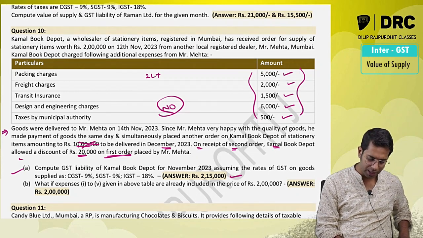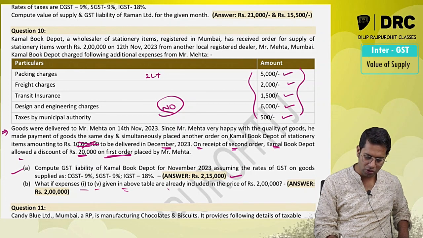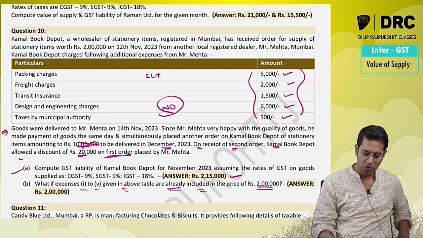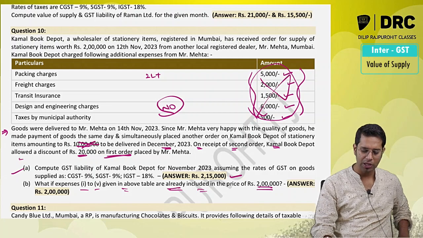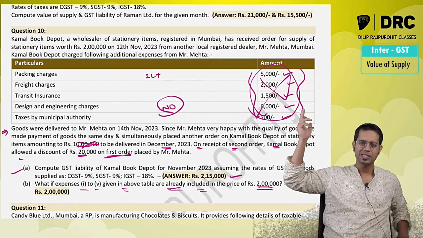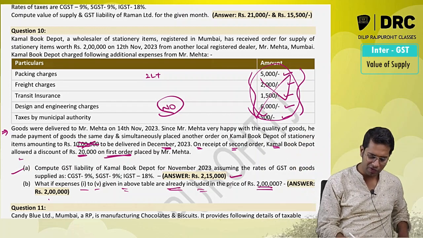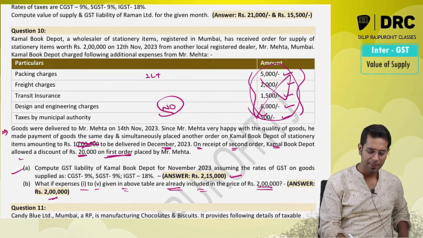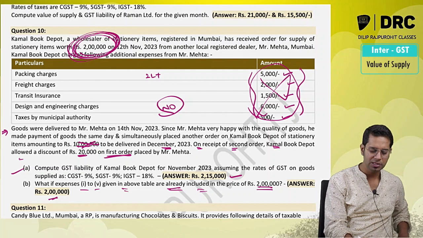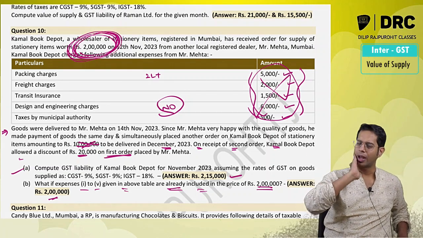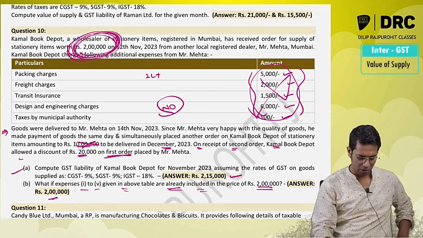What if expenses 1 to 5 given above are already included in the price of 2 lakhs? If it is already included, then I will not include it again. They say, what if these expenses are already included? If it is already included, don't include it. So the value will be what, sir? 2 lakhs. Why, sir, 2 lakhs? Because the price of the stationery items is worth rupees 2 lakhs. You are anyways not reducing the discount amount.